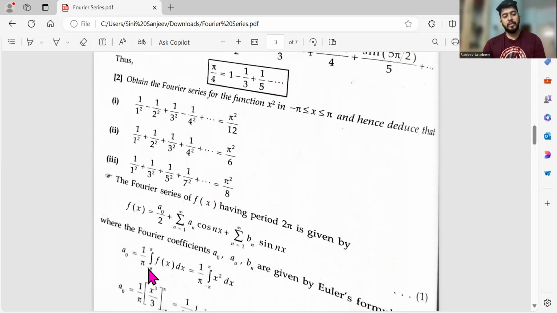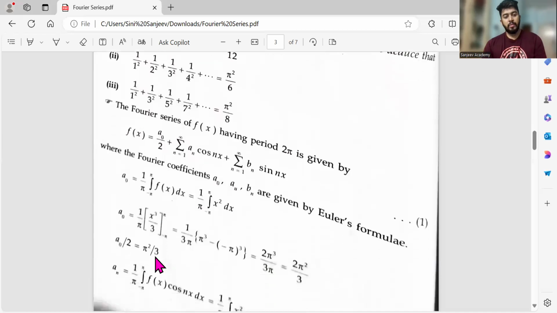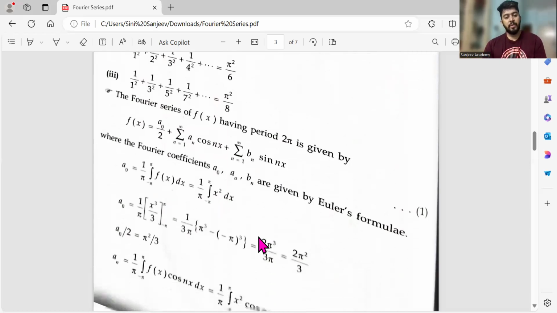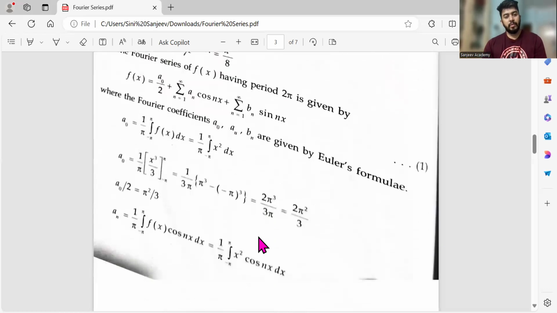So I had to just put a naught is equal to 1 by pi integral minus pi to pi f of x dx, and just put the function value. X square integration is x cube by 3, upper limit minus lower limit. Substitute and you get your answer. A naught by 2, you will be getting, is pi square by 3.